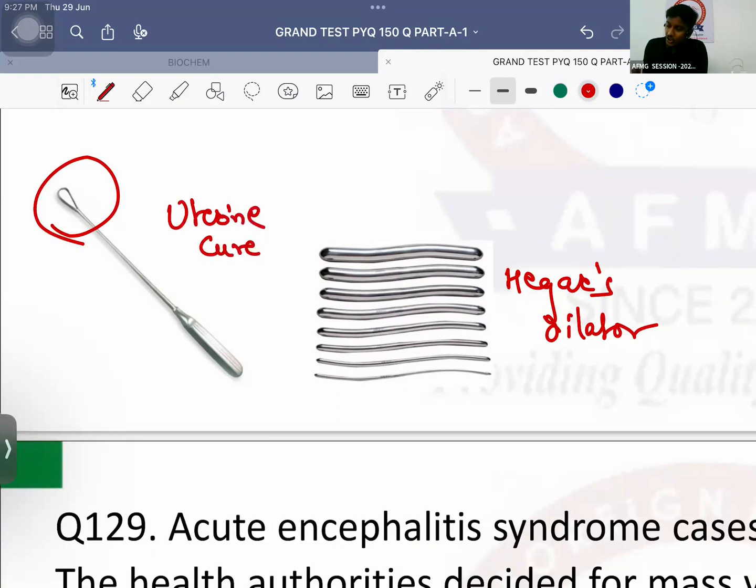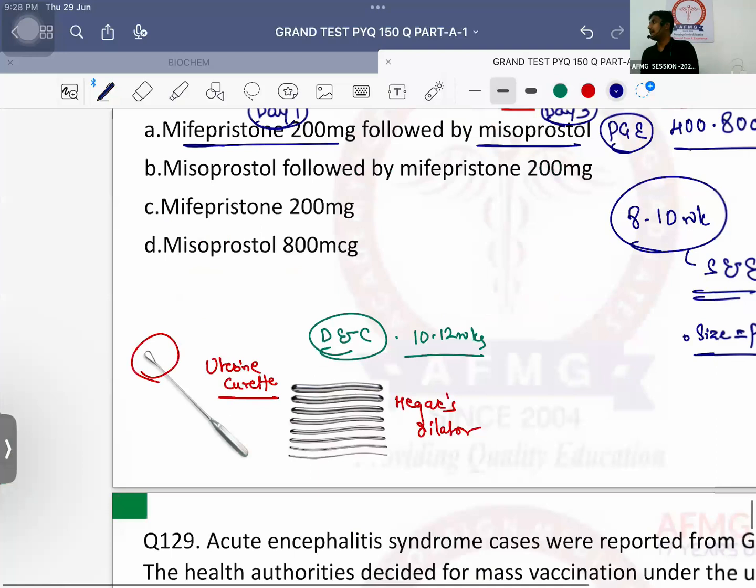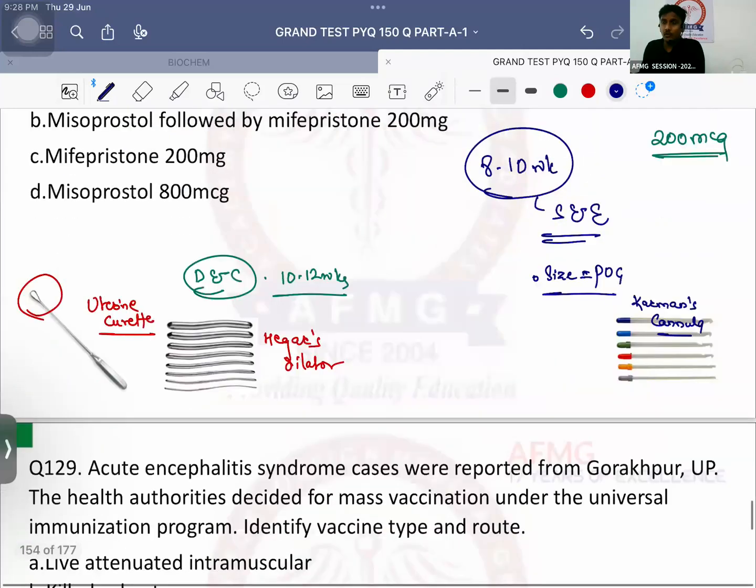This is the uterine curette. The sound is just a long pipe. And this will be used for dilatation and curettage, which is done between 10 to 12 weeks. And after 12 weeks, it is only prostaglandin analogs like misoprostol which are given. No issues with this. Medical termination of pregnancy can be done up till 24 weeks.